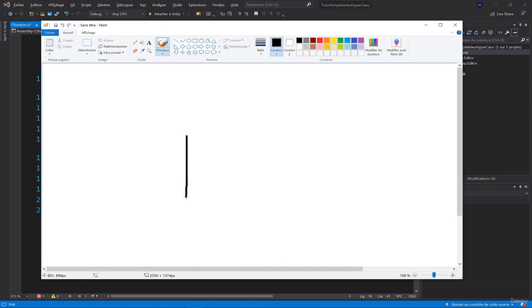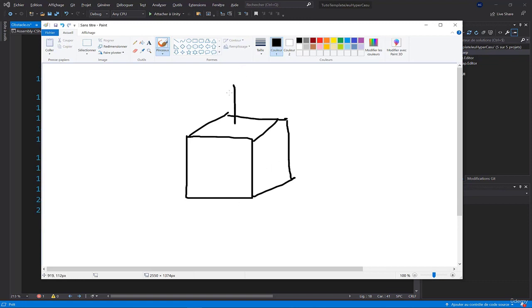Let me draw you something like this to be easier to understand. Here we have the cube, we have Vector3.up, which is there, down, which is there, forward. Let's imagine this is the center of the cube. Forward will be something like that. I do it in dotted line because it's through the 3D shape.